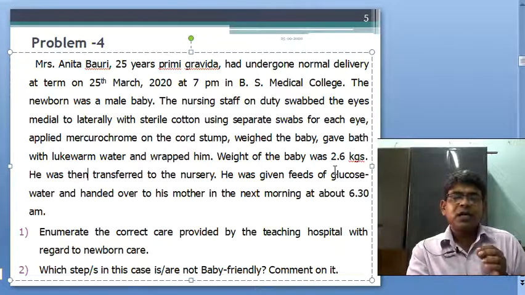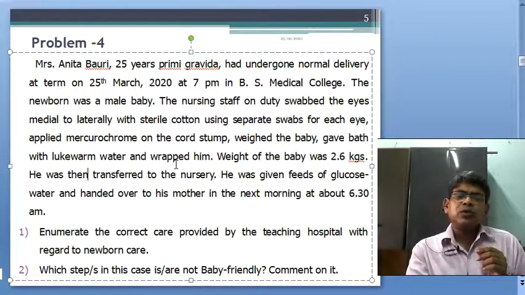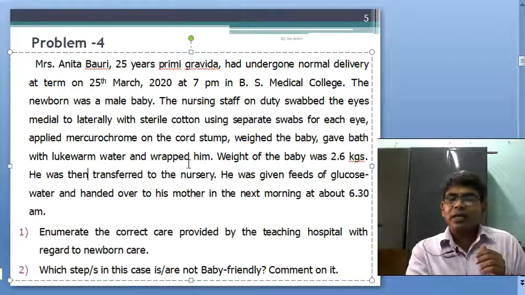This is right, correct care. But gave bath in lukewarm water, this is very wrong, for it causes hypothermia. And wrapped him is quite good, but gave bath and wrapped, this is the wrong thing.